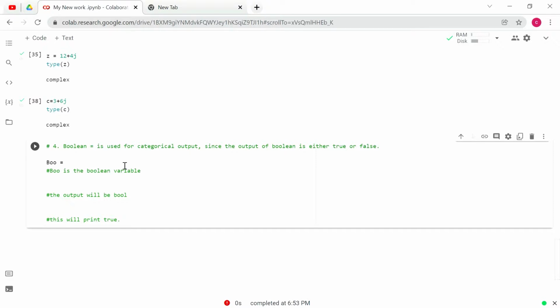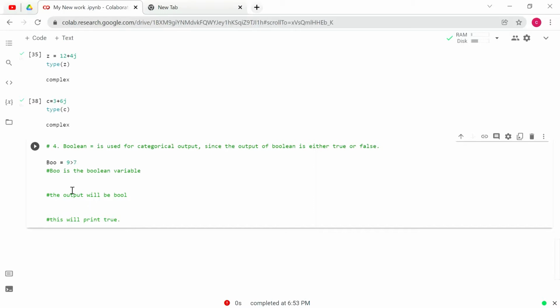Give the variable name as boo, the first three letters of boolean, and check that 9 is greater than 7, and we need to check whether it is true or false.